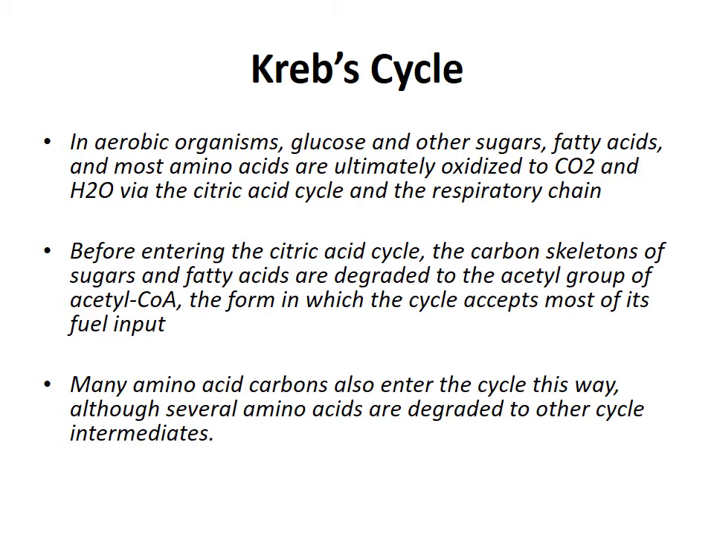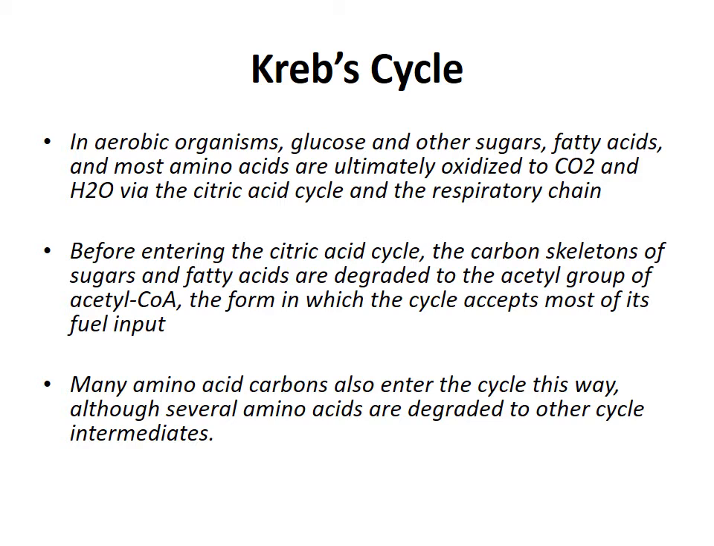So in aerobic organisms, glucose and other sugars, fatty acids, and most amino acids are ultimately oxidized to carbon dioxide and water via the citric acid cycle or the Kreb cycle and the respiratory chain. All these processes take place in mitochondria.